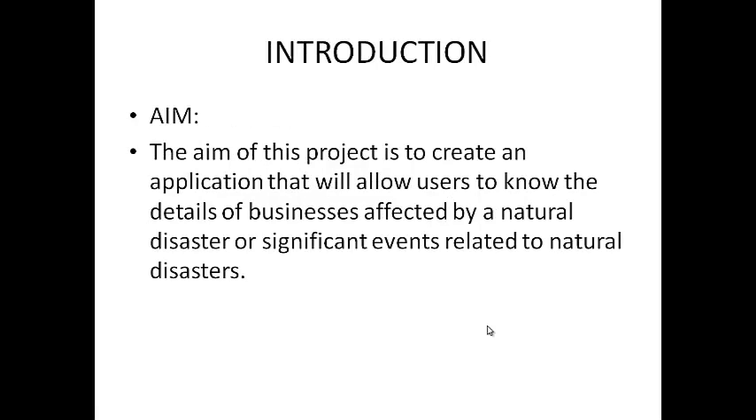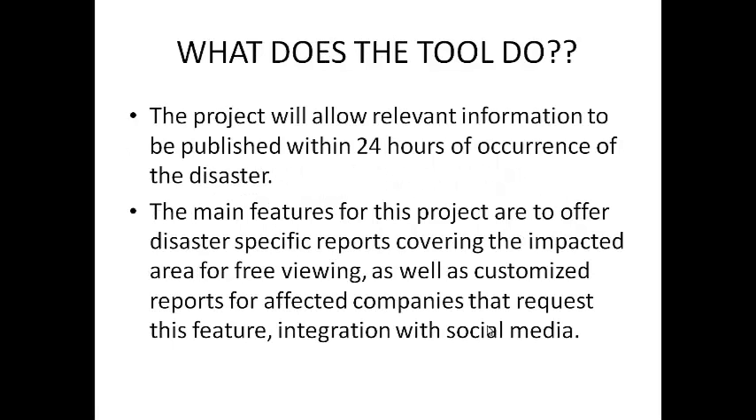Aim of the project. The aim of this project is to create an application that will allow the users to know the details of the businesses affected by a natural disaster or significant events related to natural disasters. What does the tool do? The project will allow relevant information to be published within 24 hours of the occurrence of the disaster. The main features for this project are to offer disaster-specific reports covering the impacted area for free viewing, as well as customized reports for affected companies that request this feature, and integration with social media.